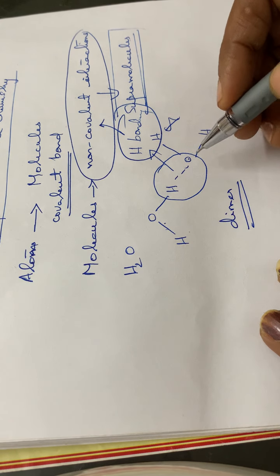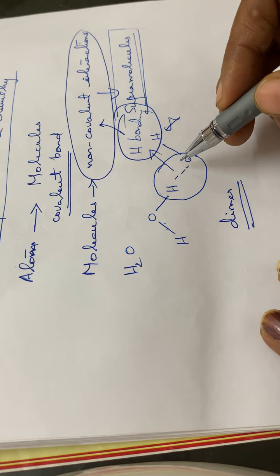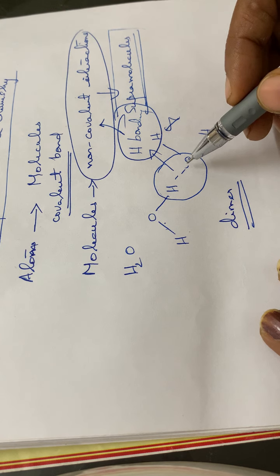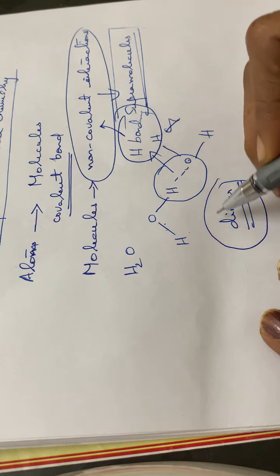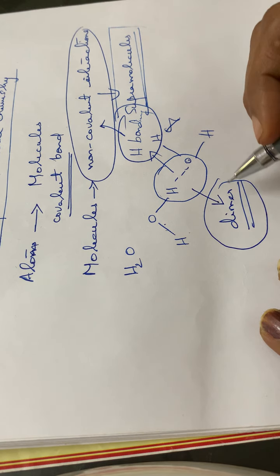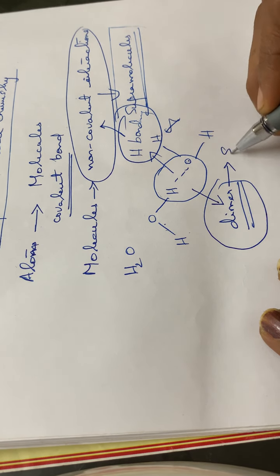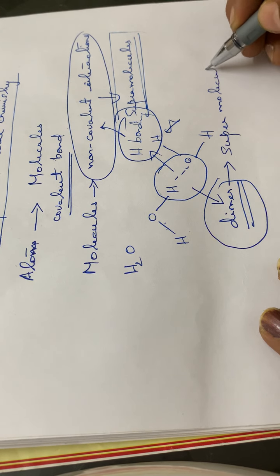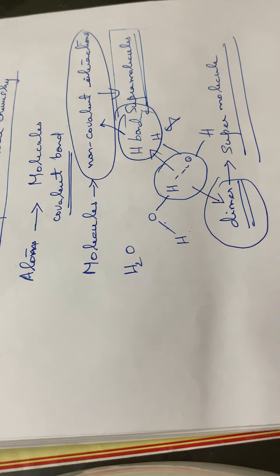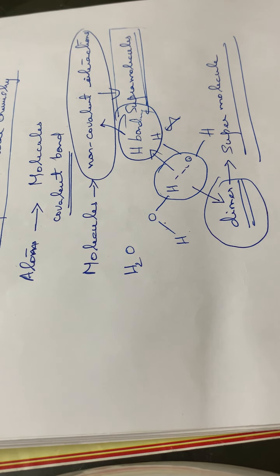That means two water molecules are attached through a hydrogen bonding or a non-covalent interaction. Thus this dimer is a supermolecule. This is the definition of a supermolecule.